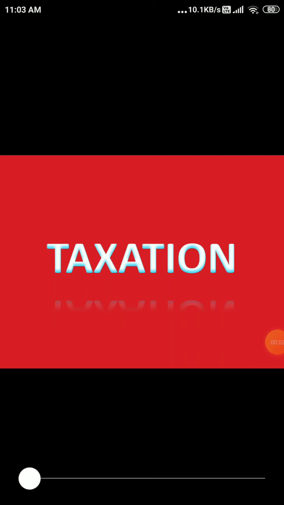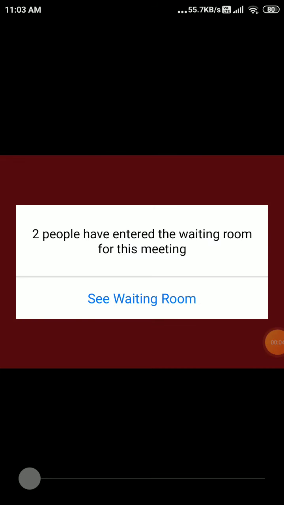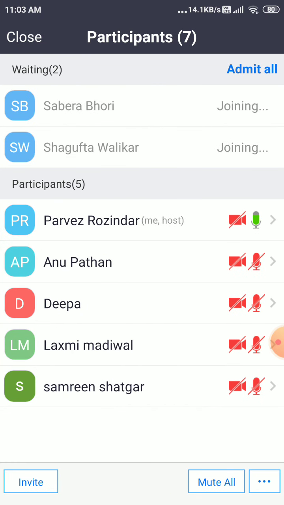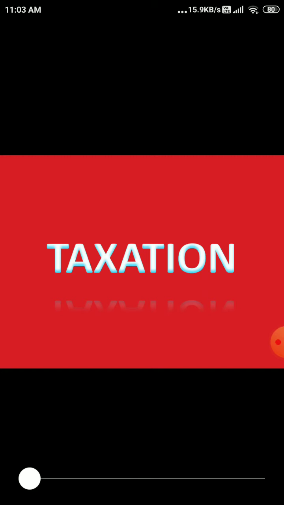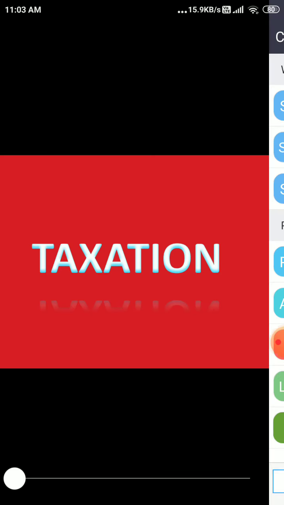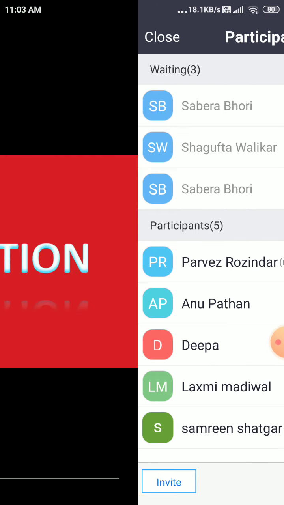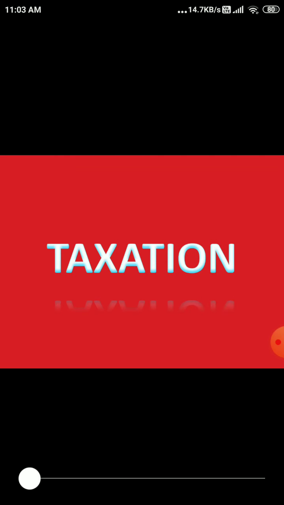Today we'll be studying the second unit, a different subject, that is taxation or direct tax, as we can call it. Direct tax and taxation are an important source of revenue for the government. The taxation we are studying is a combination of both the problematic and the theoretical part.